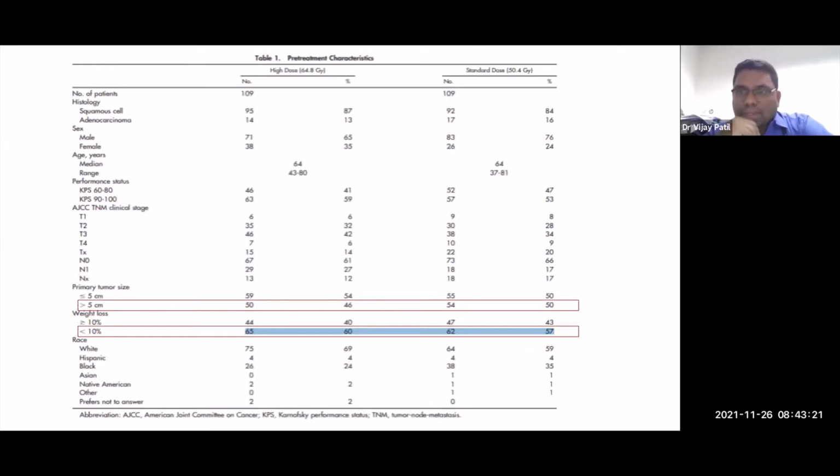Another thing which you must remember is that when you treat esophageal cancer, all esophageal cancers are not the same. You need to know what is the performance status. Like in this study, and I'll point out this later, those with a performance status of 60 to 80, what we would call performance status 2, are 40% of the patients. Size greater than 5 centimeters is again nearly 50% of the patients. Weight loss is seen again in nearly 40 to 50%. So what you can see is that in 40 to 50% of the patients, the length of the tumor is more than 5 centimeters. There is weight loss present, which is greater than 10%, and a majority of them are also quite 40% and also PS2. So we are looking at something which is seen in the real world.